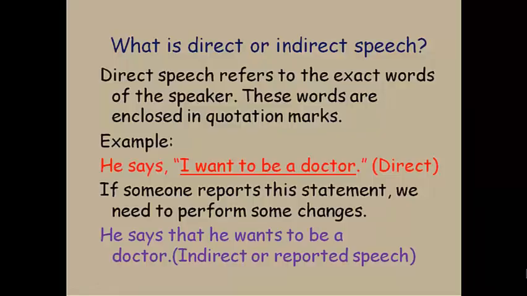What is direct or indirect speech? Direct speech refers to the exact words of the speaker. These words are enclosed in quotation marks. You can see the example down there. He says, "I want to be a doctor." This is indirect form. If someone reports this statement, we need to perform some changes. For example, he says that he wants to be a doctor. It is indirect or reported speech.